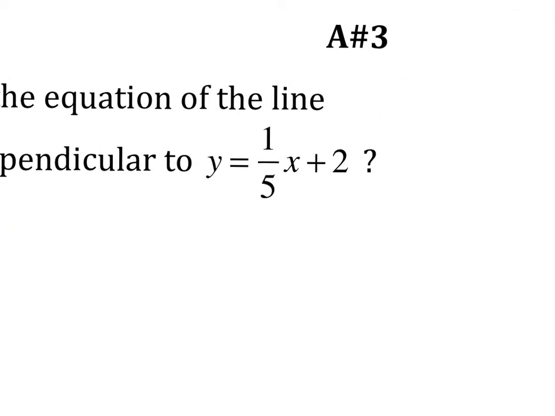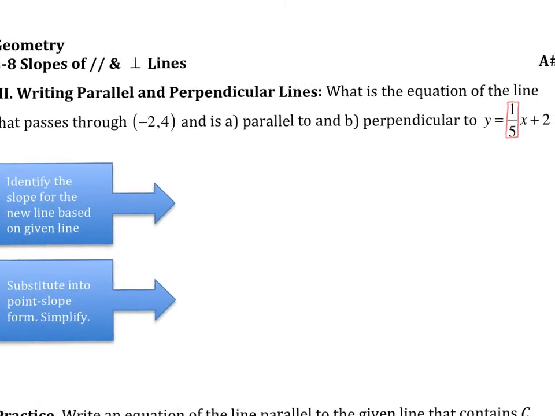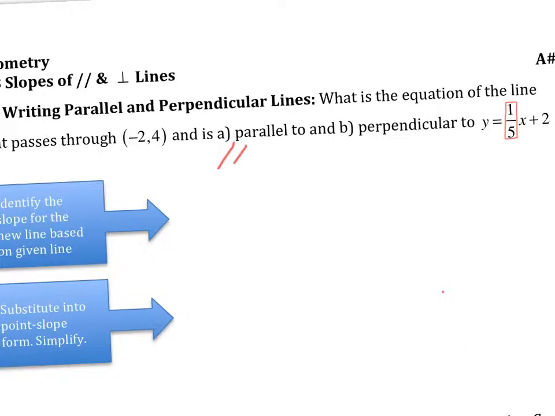So what we have to do is extract data from this. This is the original line. So I look at my original slope. My original slope is 1/5. So if I am finding the parallel line from 1/5, what is my slope going to be? Well, it's also 1/5. Great. Now let's change gears a little bit. What if I was doing perpendicular? We take the opposite reciprocal, so simply -5.